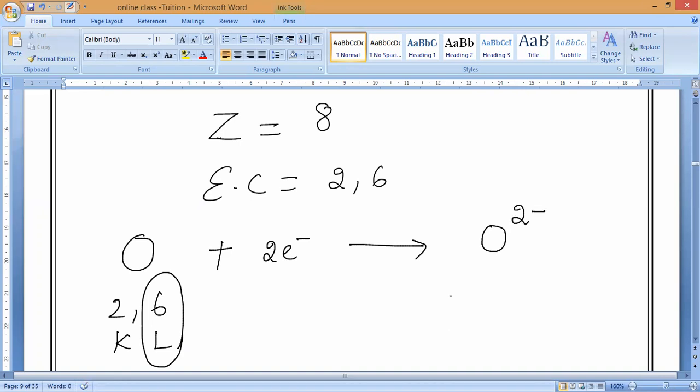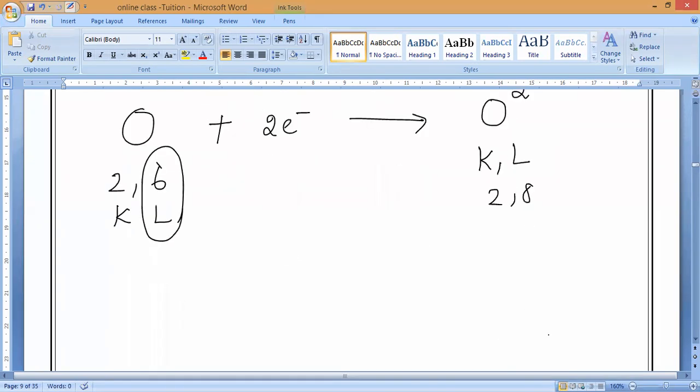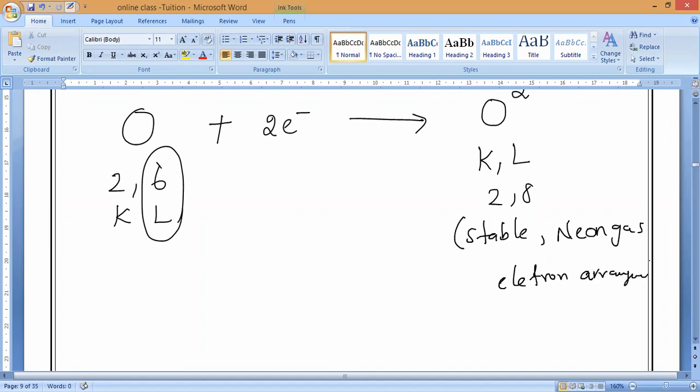O2 minus. Understand? So here also, how many shells are there? The same 2 shells, but 2, 8. So now, what is the nearest electron configuration? That of neon. Neon gas electron arrangement. You have to write the electron arrangement every time. Are you writing? Are you following me, everybody? That is right.